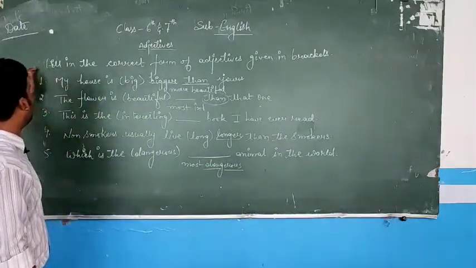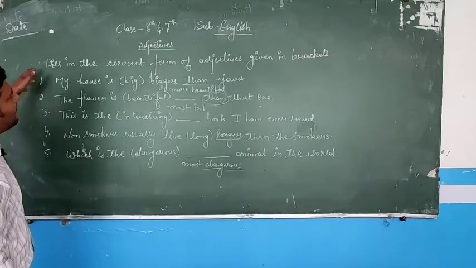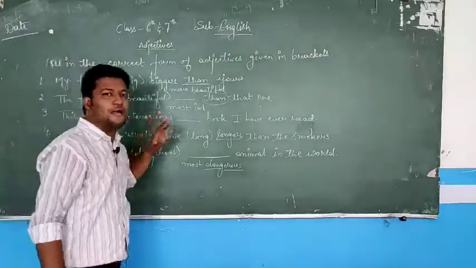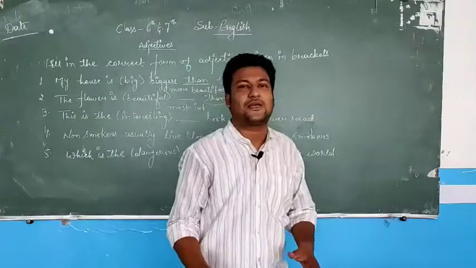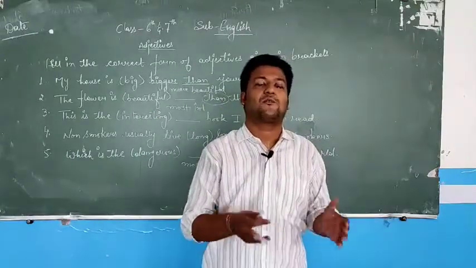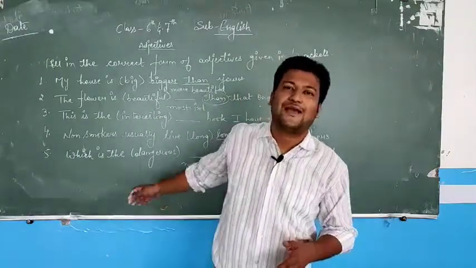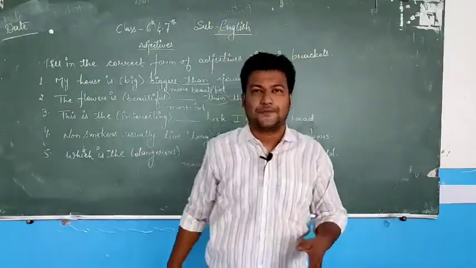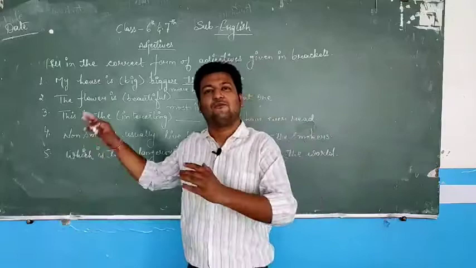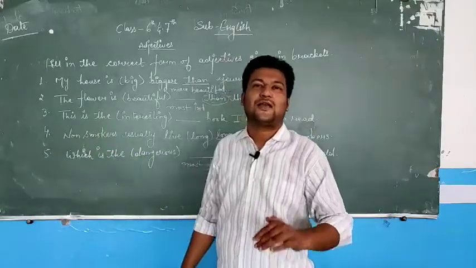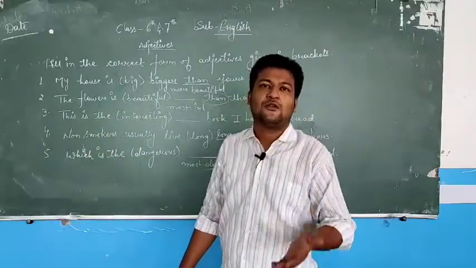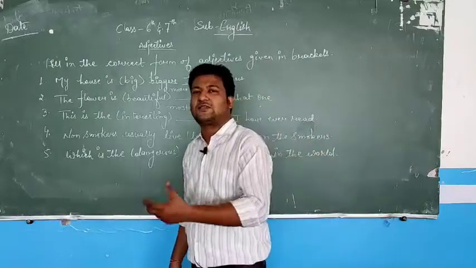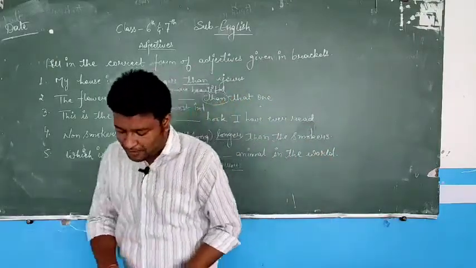I hope that you understand how to compare the degrees. I have already told you the rules of comparison or how to make the comparative or superlative degree, but with the exercise the concept will be easy to understand. Now I am writing 5 more points for you so that at your home you can practice and try to solve them in the same way as I have done in the class.